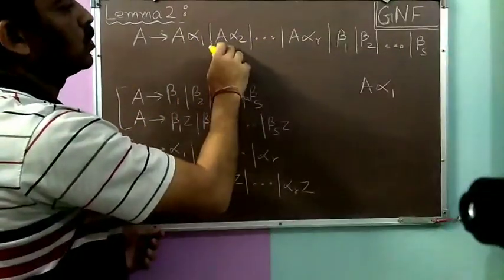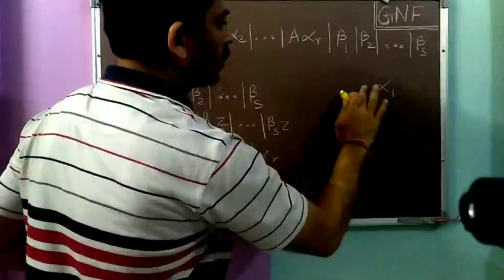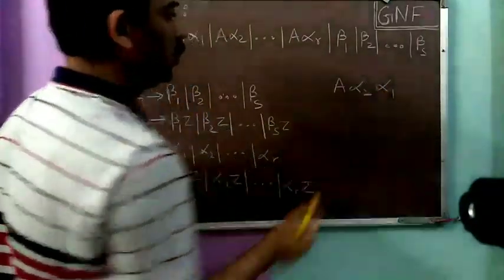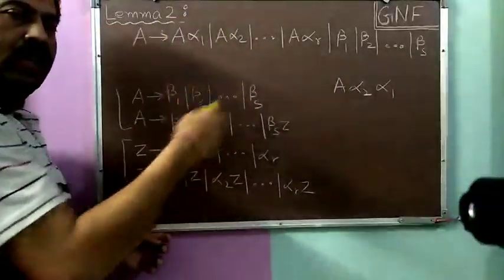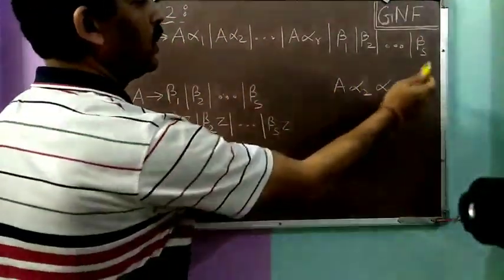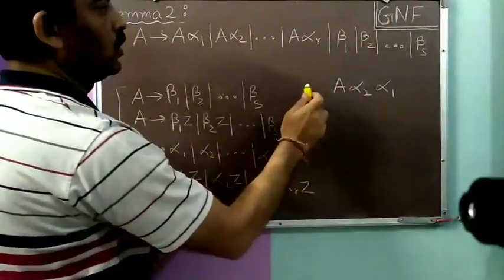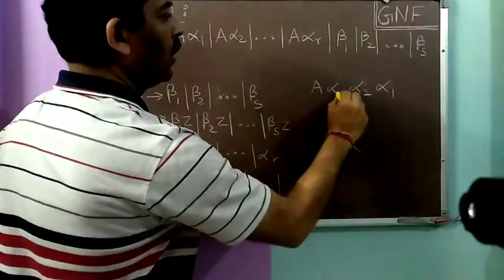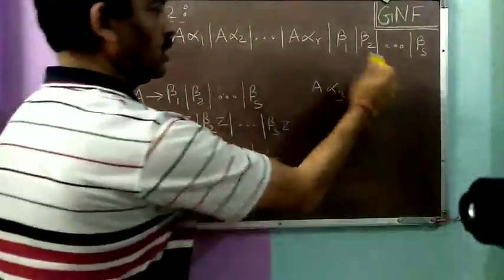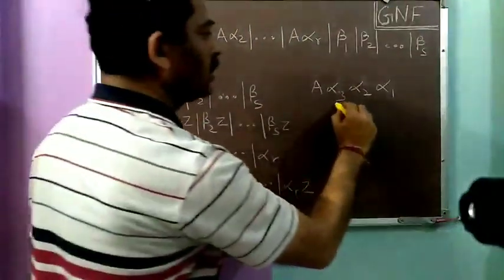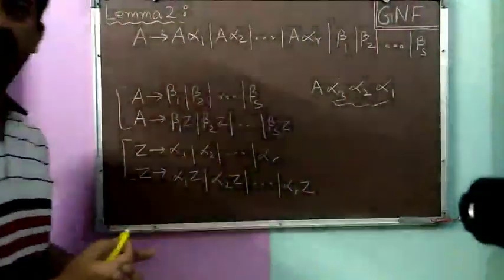Suppose this time we use A alpha 2. Okay, so in place of this A, we will use A alpha 2. Then we can keep repeating this process and generate a sequence of alpha i's. Suppose next time we use A alpha 3. So we can repeat these productions any number of times, so any sequence of alpha i's we can generate.